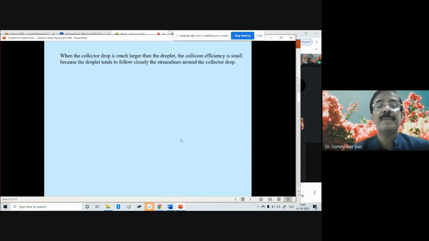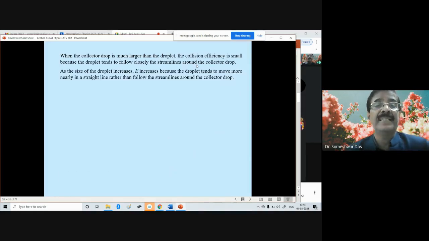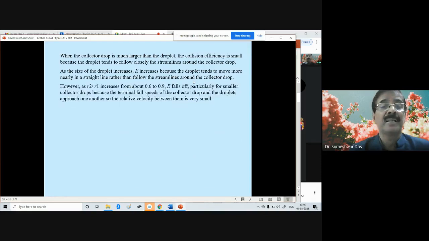So when the collector drop is much larger than the droplet, the collision efficiency is small because the droplet tends to follow closely the streamlines around the collector drop. As the size of the droplet increases, E increases because the droplet tends to move more nearly in a straight line rather than follow the streamlines. When the droplets are larger, they move straight rather than following the streamlines around the collector drop. However, as R2 by R1 increases from 0.6 to 0.9, the collision efficiency falls off, particularly